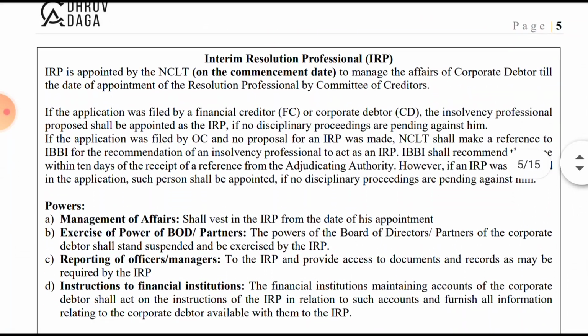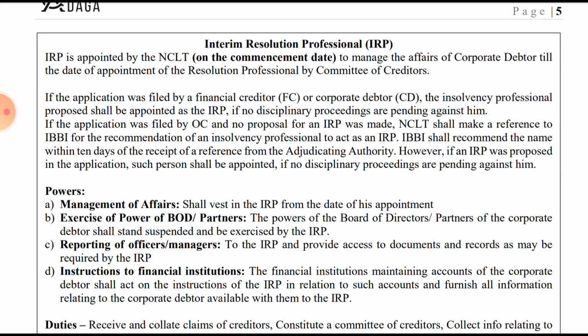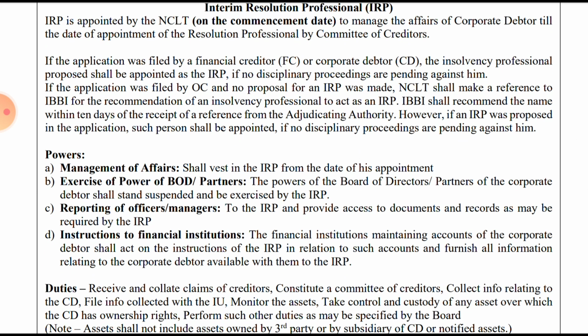And then we have seen that the IRP will be appointed on the commencement date. If the financial creditor or the corporate debtor has proposed a name, then that person can be appointed as IRP if no disciplinary proceedings are pending against him. In case of an operational creditor, the NCLT will refer the case to the IBBI within 10 days. If the operational creditor has proposed a name, the IRP will be appointed if no disciplinary proceedings are pending against them.